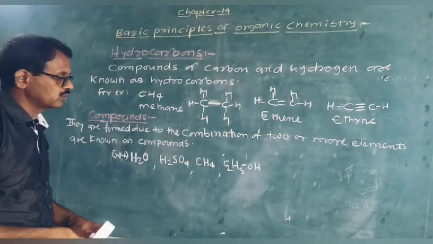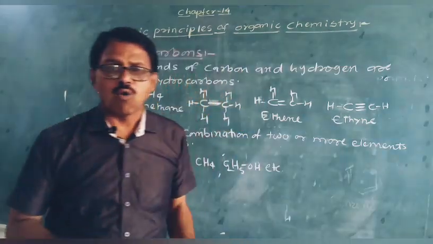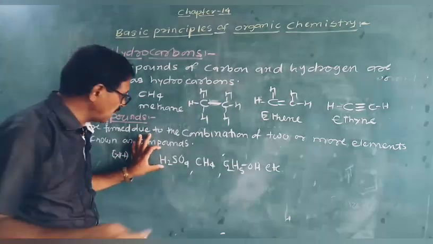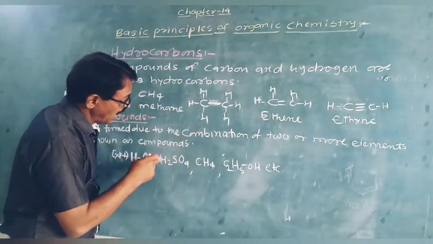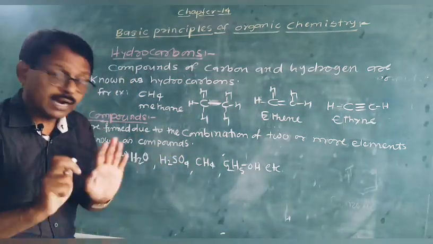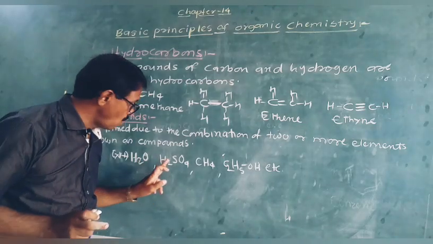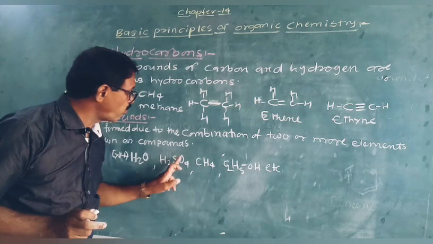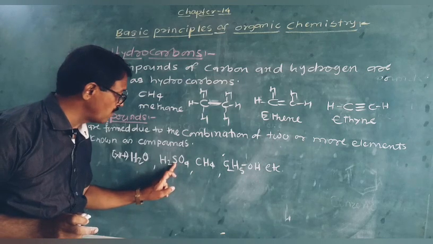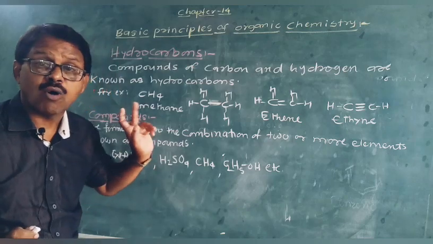Such types of compounds are formed due to the combination of two or more elements. Now in the structure of H2SO4, how many elements are there? Three different types of elements: hydrogen, sulfur and oxygen. But how many atoms? Atoms are different. There are two atoms of hydrogen, one atom of sulfur and 4 atoms of oxygen. 4 plus 1 of sulfur, 5, plus 2 hydrogen, 7. It is a heptaatomic molecule.